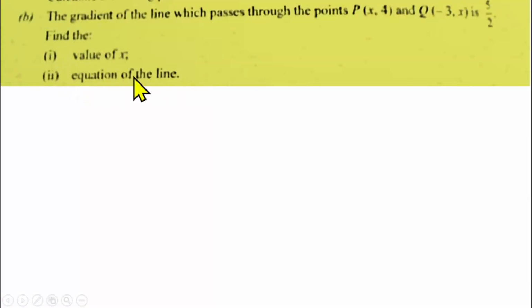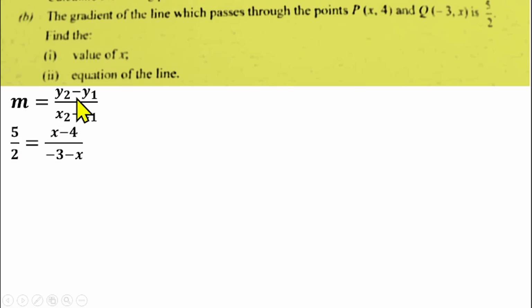Then question number 6B is from coordinate geometry. We are told that the gradient of the line which passes through points P and Q, where P has a coordinate of x, 4 and Q has a coordinate of -3, x, is 5/2. We have to find the value of x, and then find the equation of this straight line. To find the gradient of a line that passes through 2 points, we have the change in y over the change in x. That will be y2 minus y1 over x2 minus x1.